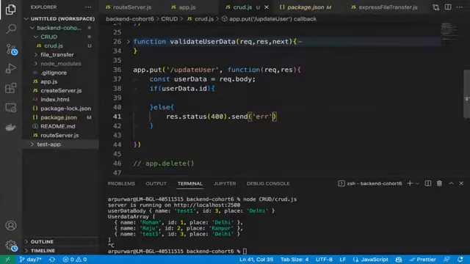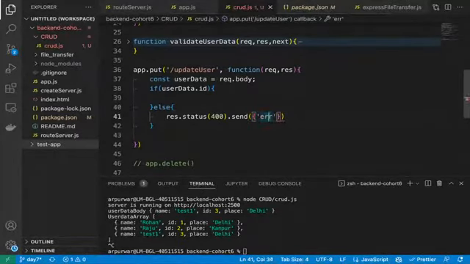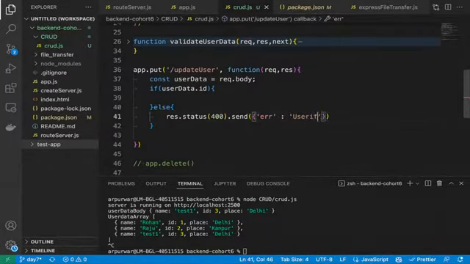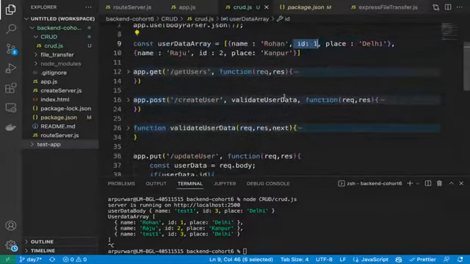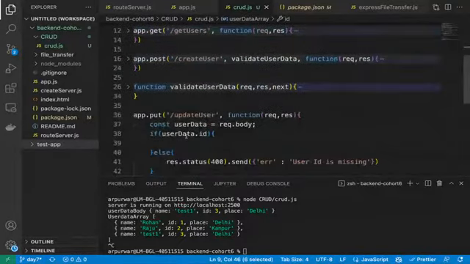Error. It should be one object. Better way to write things. Error, and then say user ID is missing. That's the first error. Correct. If user ID is missing, then we are not going to update. If user ID is not missing, we will simply get that particular object and update it. So that's how we will do that.